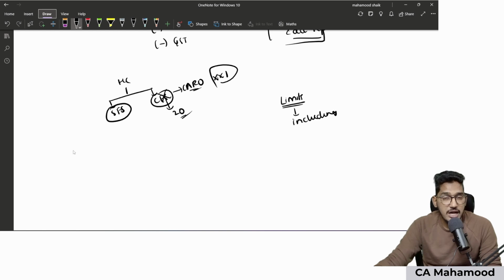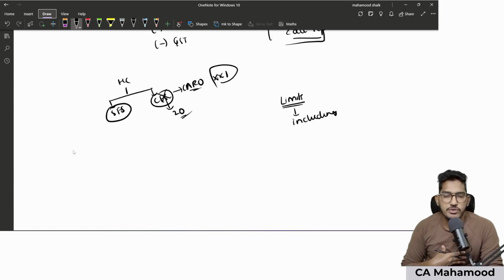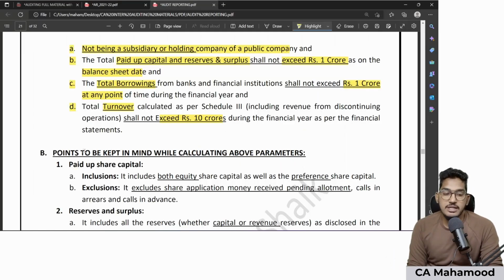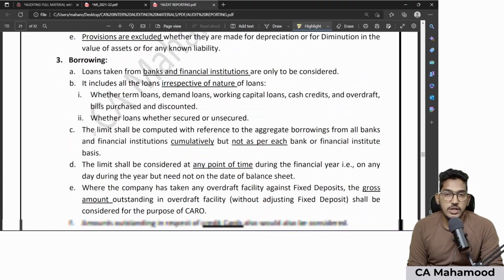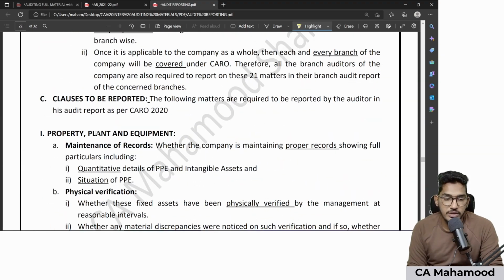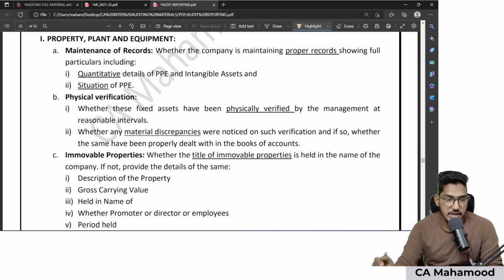And once CARO becomes applicable for the entire company, the principal auditor, branch auditor, everybody has to report on these 21 matters in their respective audit reports. Understood? So this is the calculations and applicability criteria. Very important, as I have told, sometimes questions will be tested from this applicability criteria itself. Now let us come to the reporting requirements. What are those 21 matters which are required to be reported? That we will try to understand.